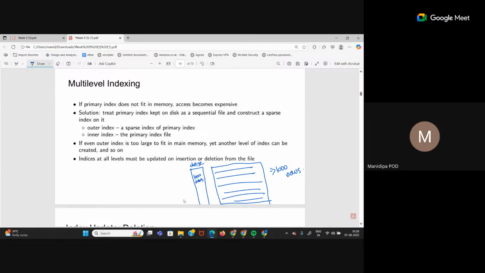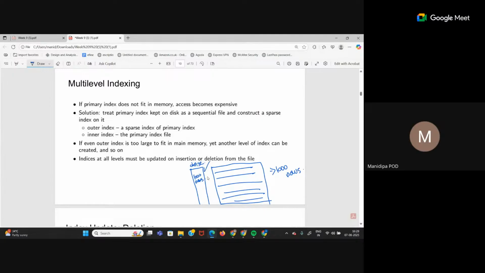So this now becomes too big for me to store in memory, so I want to create another level of index on top of it. But if I create a dense index, will there be any change? It will again have 1000 rows. So if I now create a sparse index, let me divide this index into blocks of 10, each having 100 records.